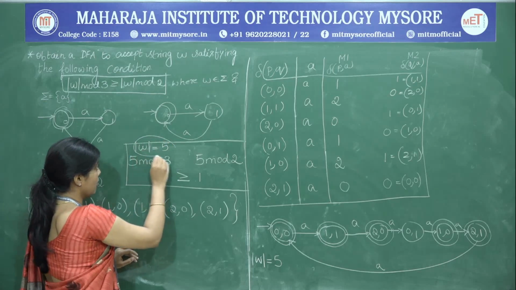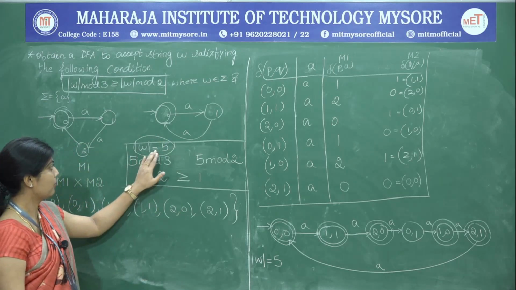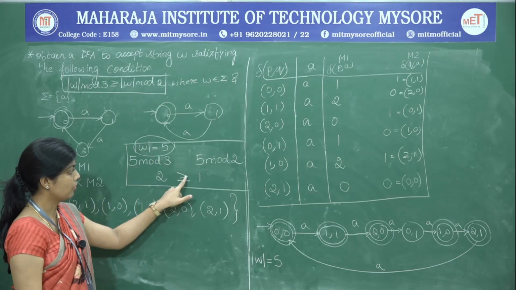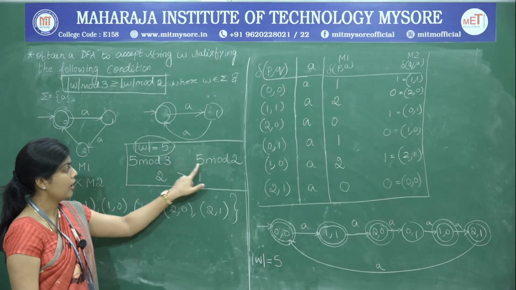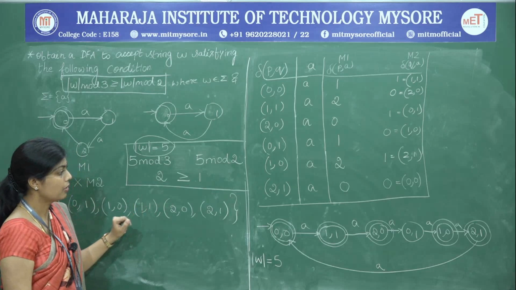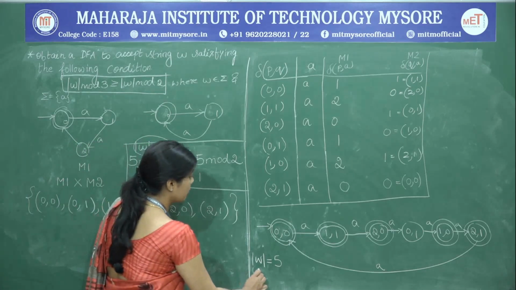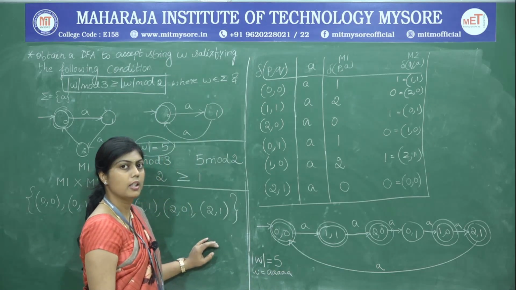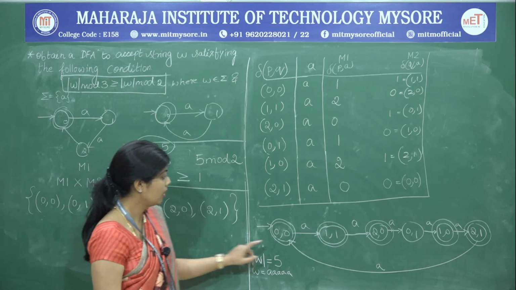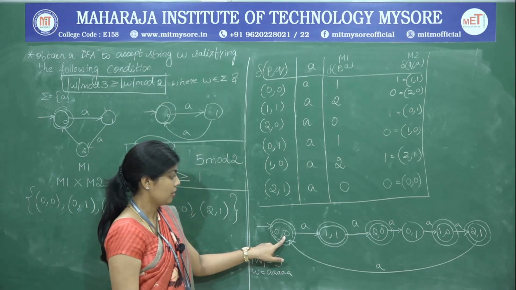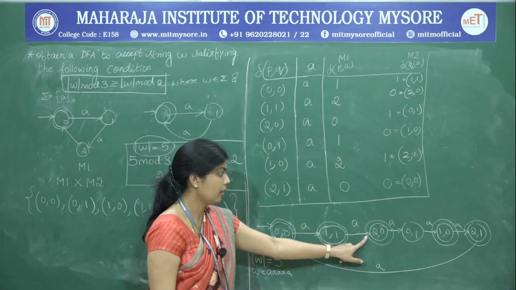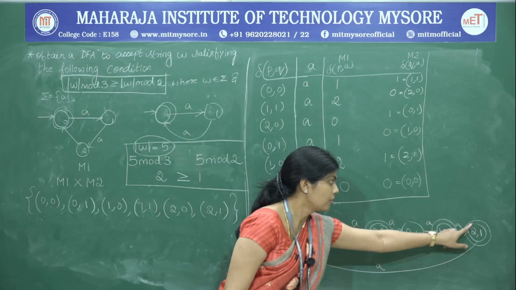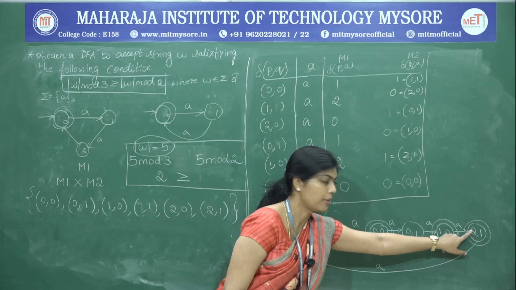So, therefore, a string W with length 5 is a valid string because it satisfies the condition of 2 greater than or equal to 1 when it is 5 mod 3 and 5 mod 2. So, we will pick up the same string where W is equal to 5 A's, and we will see whether the DFA accepts it. So, now we have the first A, second A, third, fourth and fifth. So, you are landing up in the final state.